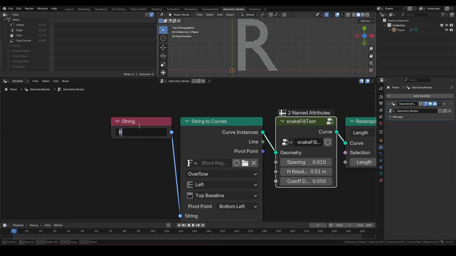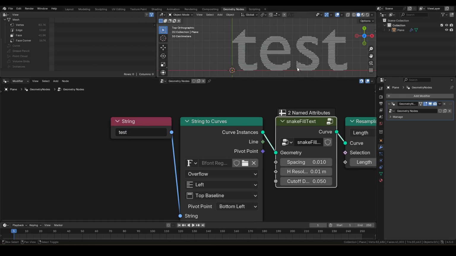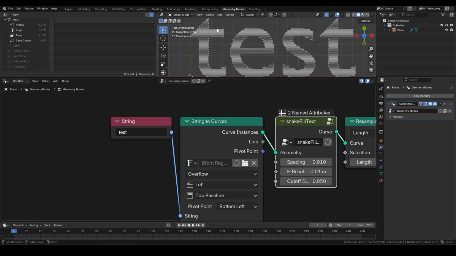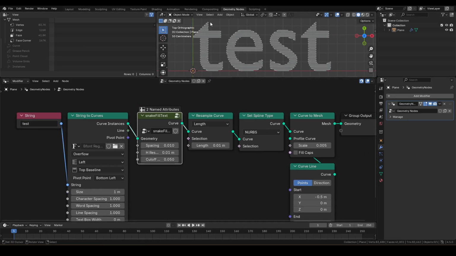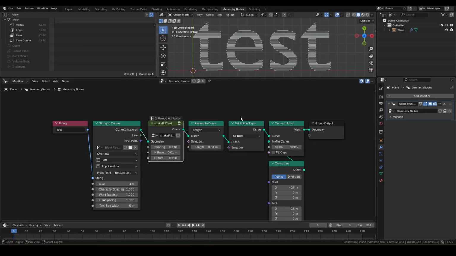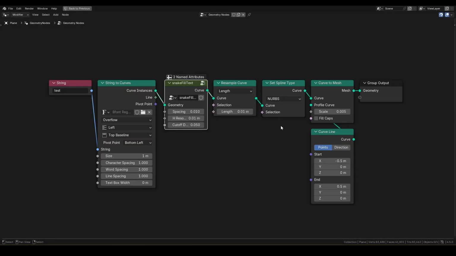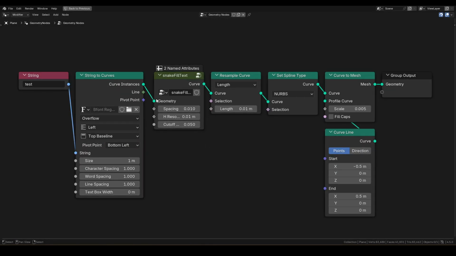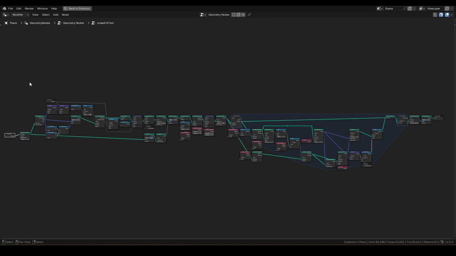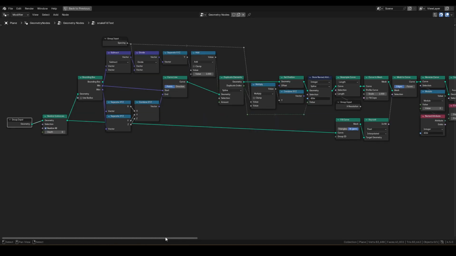We'll confirm with multiple letters now. Well, it looks like it's working. So let's go over the node map. Not much interesting in the top layer. Content of snake fill text. The map is kind of elongated, but here it is. Let's look at it from the left.